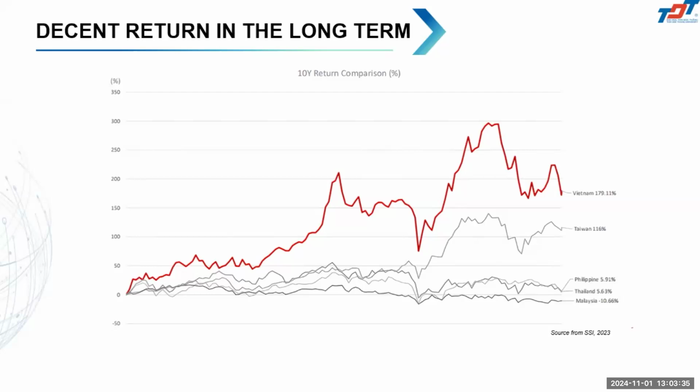The Vietnamese stock exchange can bring almost 200% return. But for Taiwan, it's only about 120%, for the Philippines about 6%, Thailand 6%, and Malaysia is negative. So it means the stock market or financial market in Vietnam is very attractive and has a higher return.